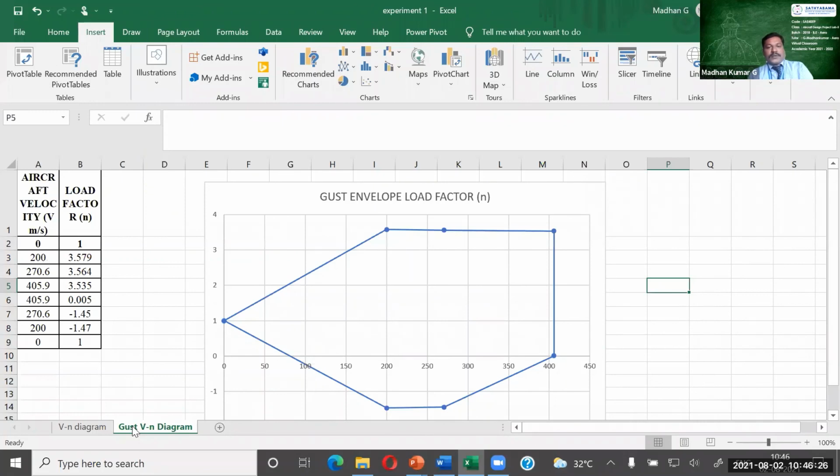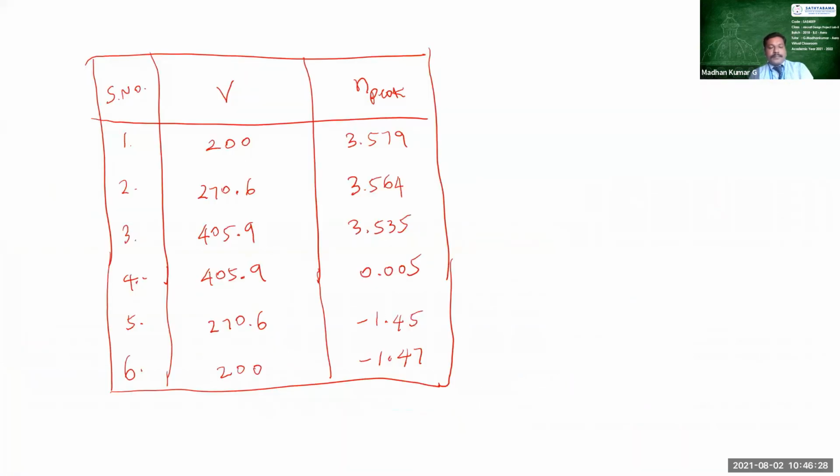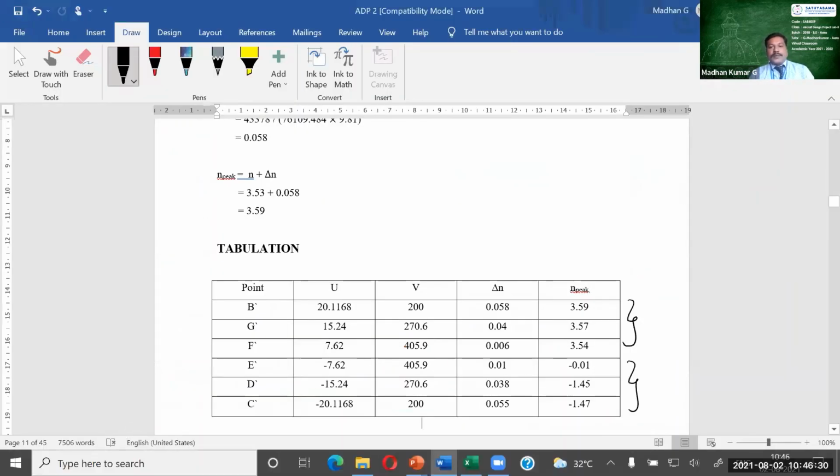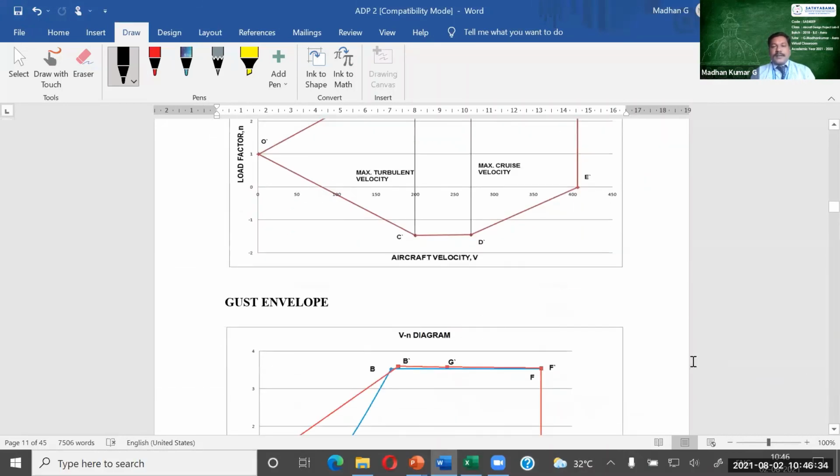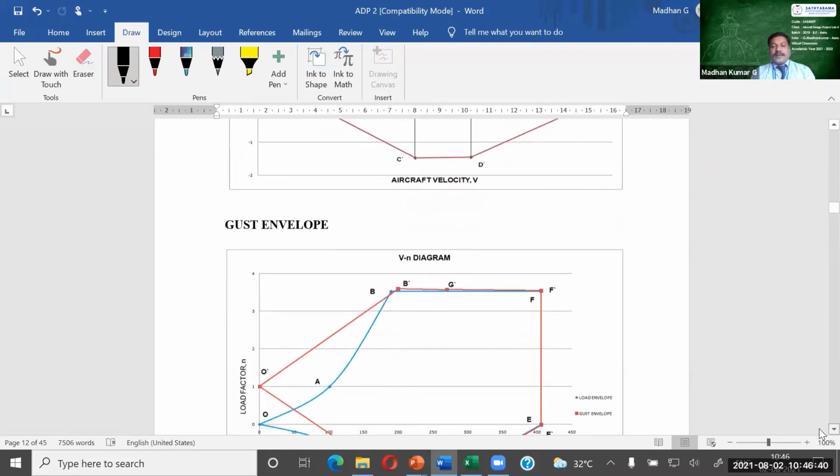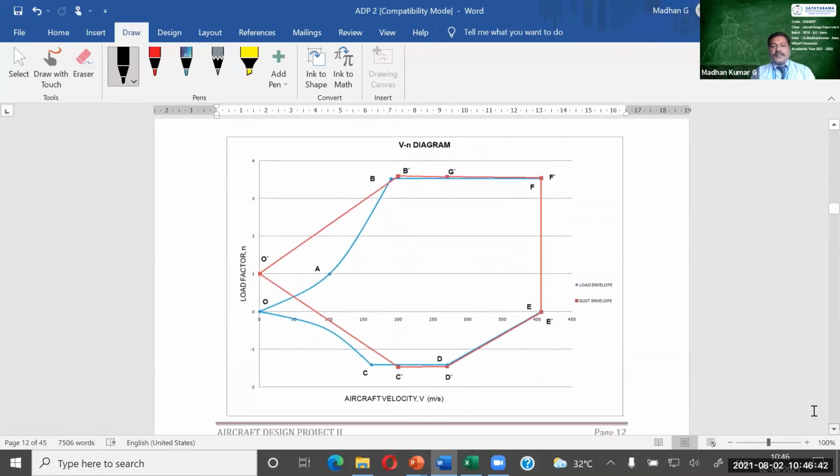Now I can show you the report with the comparison of two things. That is, we have the gust diagram. The same gust diagram has been obtained by us, and then we had this diagram already. We have the ordinary VN diagram and then the gust envelope VN diagram, and you may just look at the difference, right?